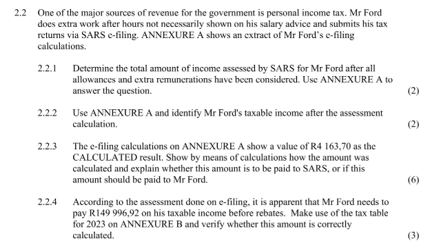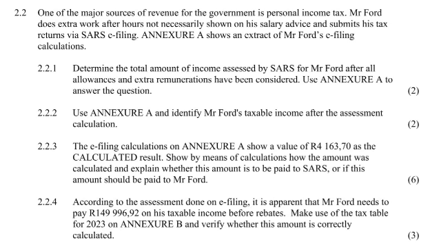So basically what we are going to see in Annexure A is that the salary that they mentioned in his salary advice is going to be included in Annexure A together with all the other incomes or other sources of incomes that Mr. Ford has. Basically, in other words, it just means that Mr. Ford has more than one source of income. There is his salary and the work that he does after hours. But in your taxes, you're going to have one document that shows everything that you do earn. So basically, we are looking at a different form of a financial document. This one is a SARS income tax.